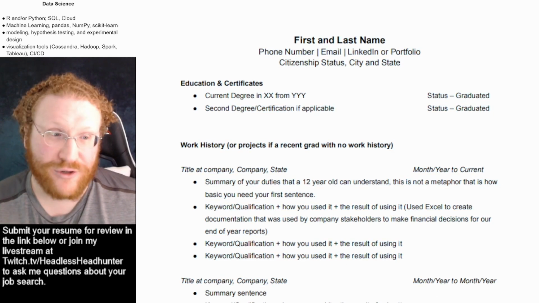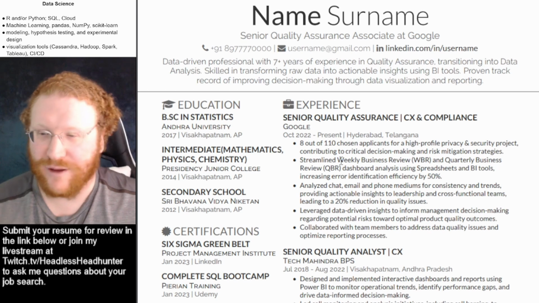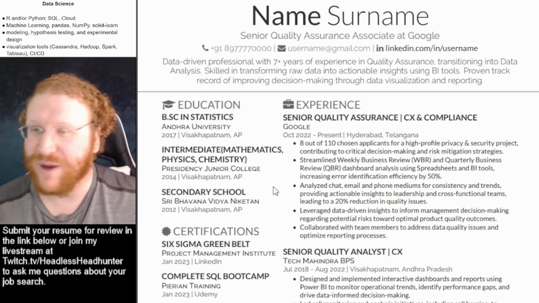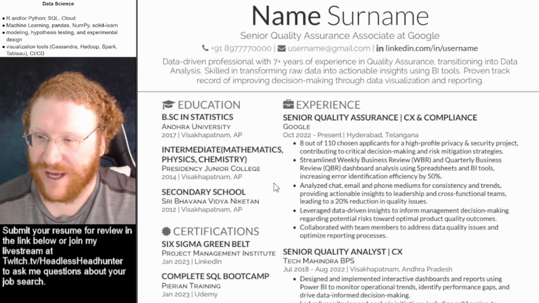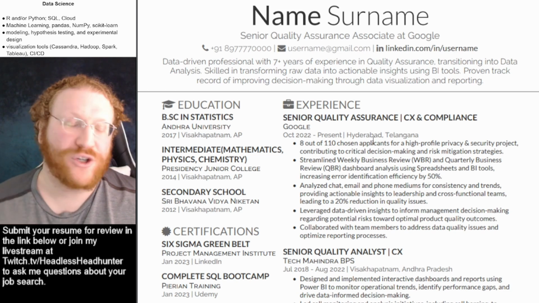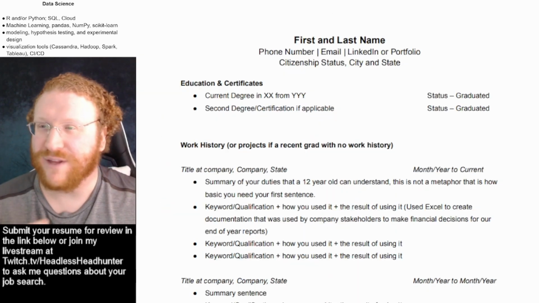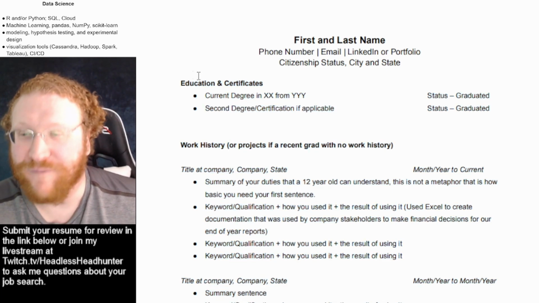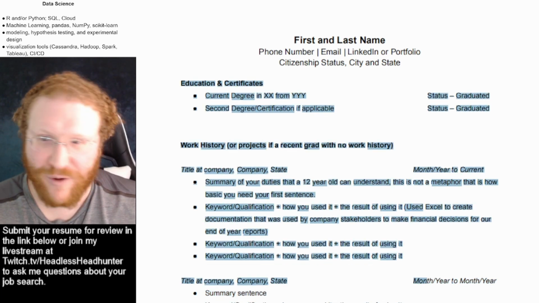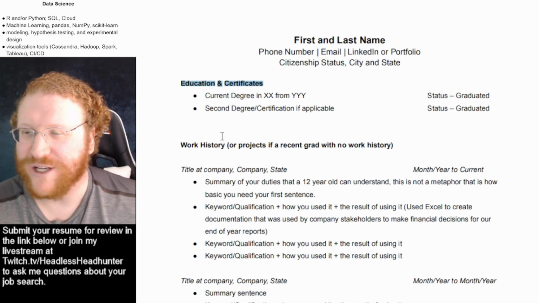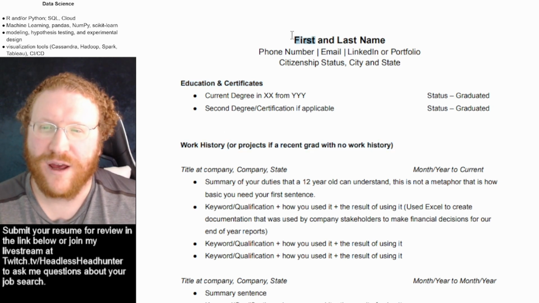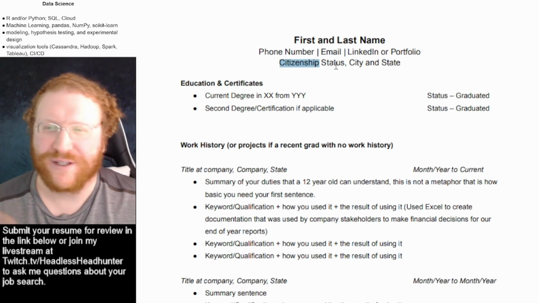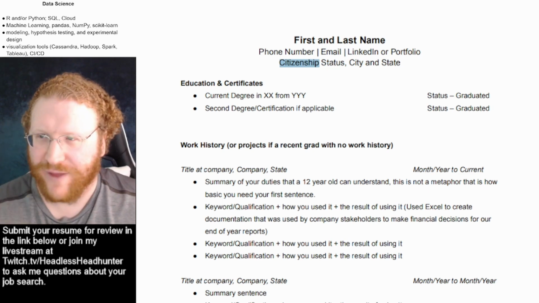Now, with the disclosure that, again, I am not a recruiter, and I assume based on this language it is India. I may be wrong. I don't know. I've never actually recruited in India, but even then, I still believe this would probably help you out with this formatting. So everything here is 10.5 Arial. The only things you bold are education, certificate and work history, and your first and last name. And then you don't need citizenship status because you're in India, and I don't know how that works over there.